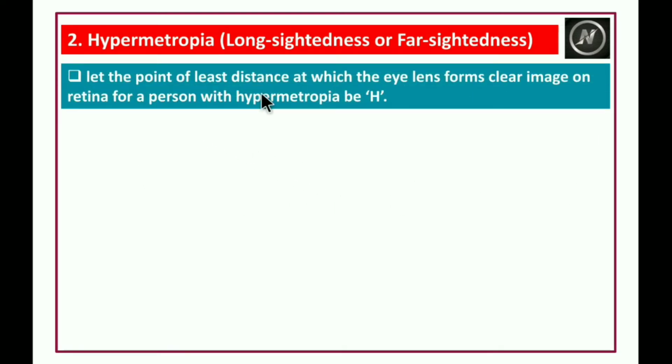Let the point of least distance at which the eye lens forms a clear image on the retina for a person with hypermetropia be H. That means a person can see the object at the very nearest point to him, so we can consider it as the near point, and we represent it with H.